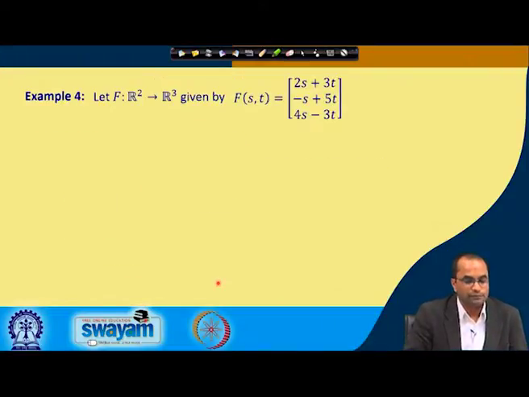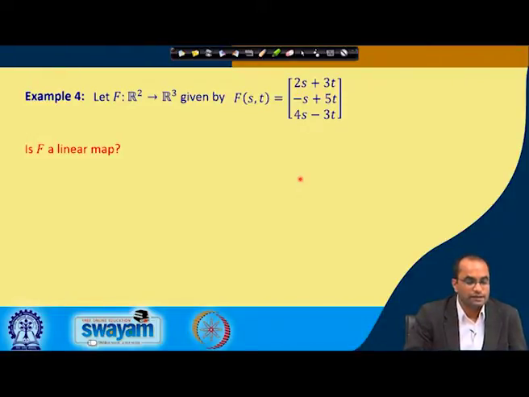So, the example here, for instance, we see this F which maps R^2 to R^3 and is given by the relation that F, when it takes this (s, t), a point in R^2, provides 2s + 3t, -s + 5t and 4s - 3t, an element in R^3.